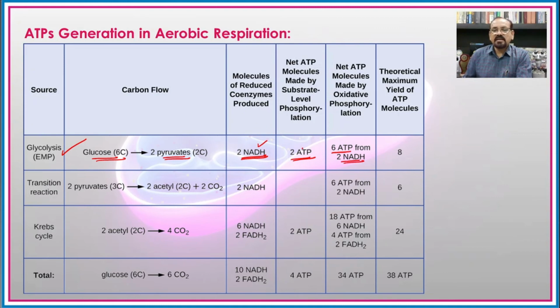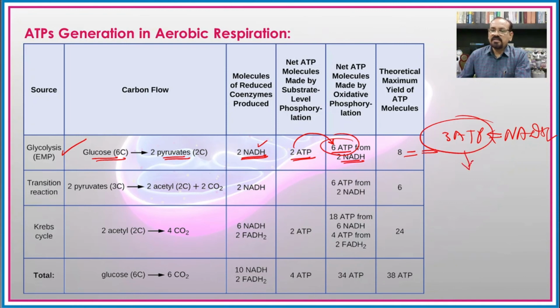It means that here 2 plus 6 becomes 8. But these 6 molecules, meaning 3 ATP molecules from 1 molecule of NADH, are only possible when there is presence of the malate shuttle system, which is usually found in animals.